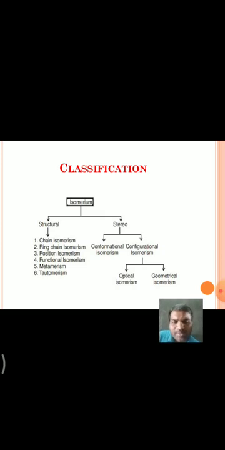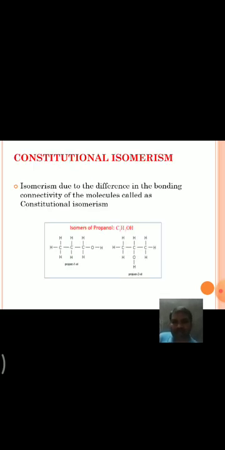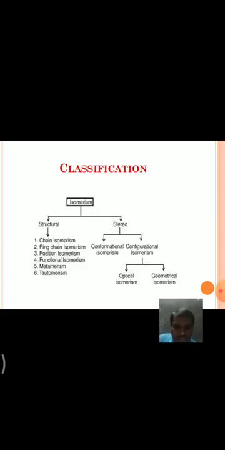Isomerism is broadly classified into two types: structural isomerism and stereoisomerism. Stereoisomerism is again classified into conformational and configurational. The configurational isomerism is again classified into optical and geometrical isomerisms. Optical isomers are again of two types, enantiomers and diastereomers. Today in this class we will go through enantiomers and diastereomers.